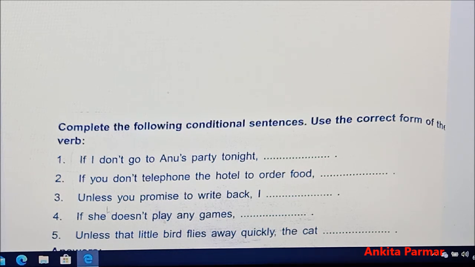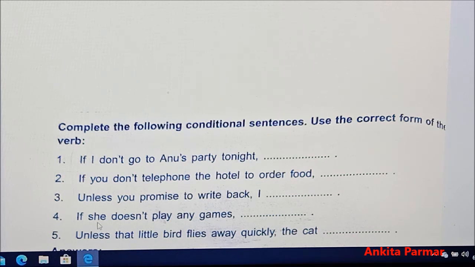Third one, unless you promise to write back, then the result we will have to write is, I will not write to you. Condition, unless you promise to write back. Until you write me a letter, I will not write to you. So here we will have to write in the main clause, I will not write to you.